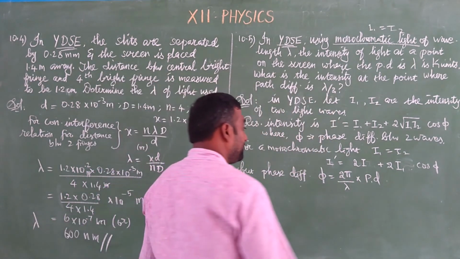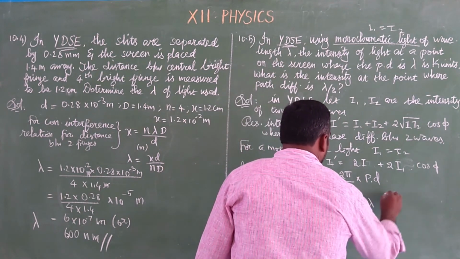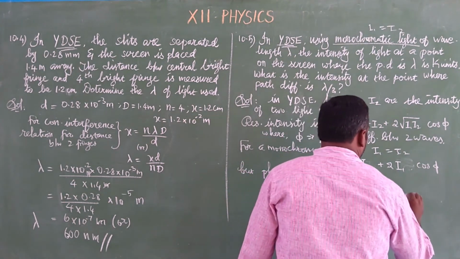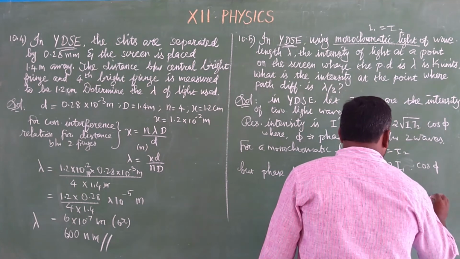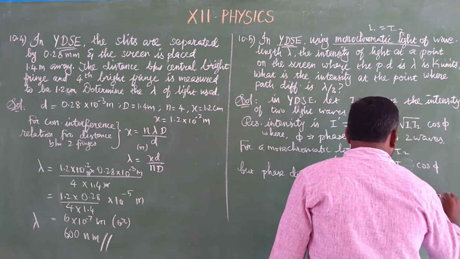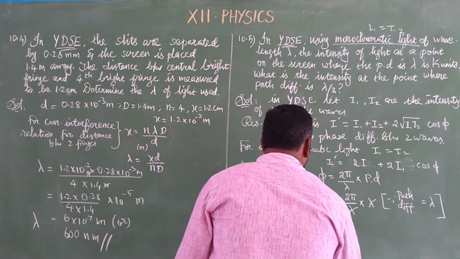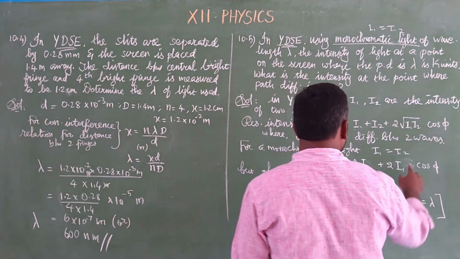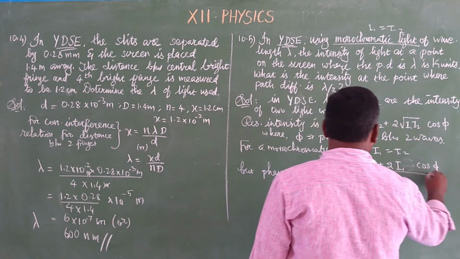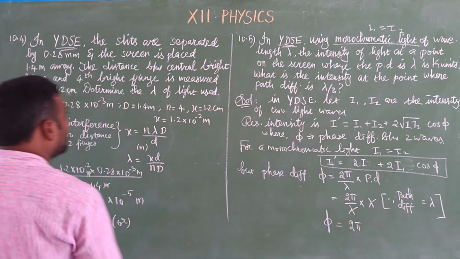It is lambda, so substitute the value: 2 pi by lambda into lambda, since the path difference is equal to lambda, a complete wavelength. Lambda and lambda cancel, therefore the phase difference is 2 pi. Substitute this phase difference into the resultant intensity. Instead of phi, substitute 2 pi. Then what will you have?